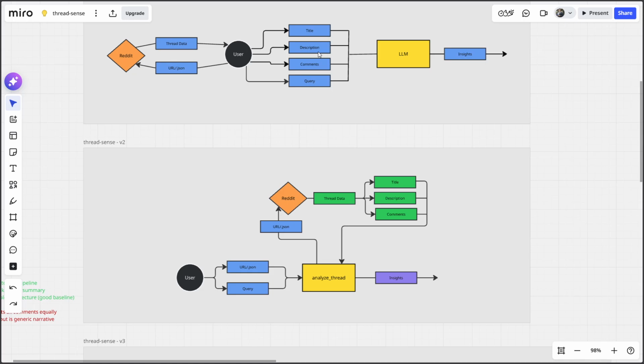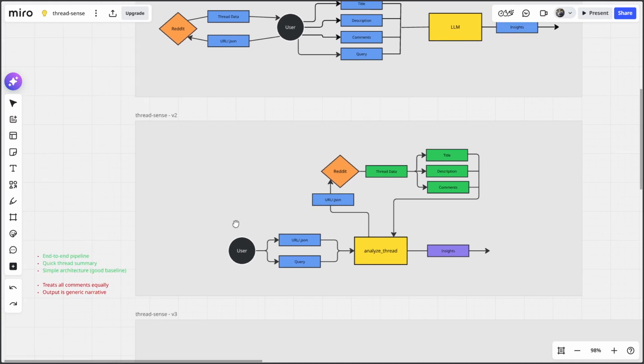In version v1 this was just in a notebook style way, but now we moved to a .py file using LangGraph and one single node that does the job of both the extraction of Reddit data and also analyzing them.